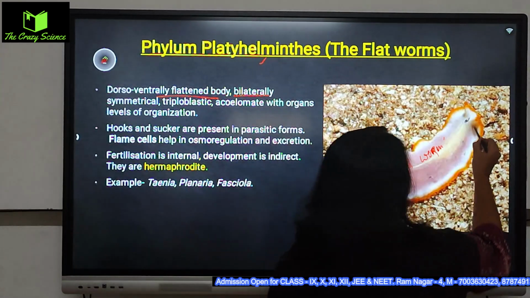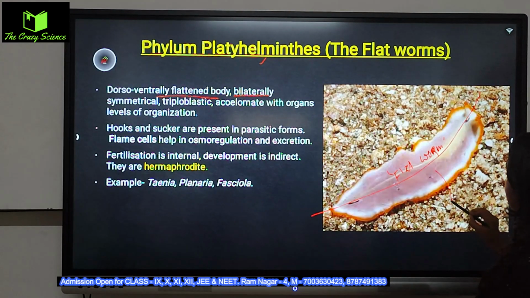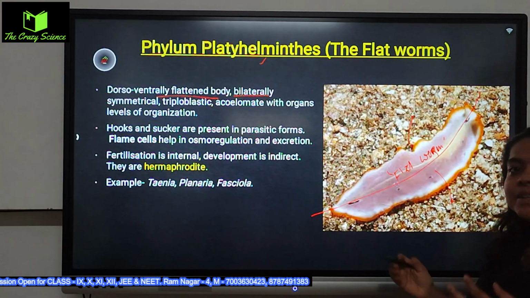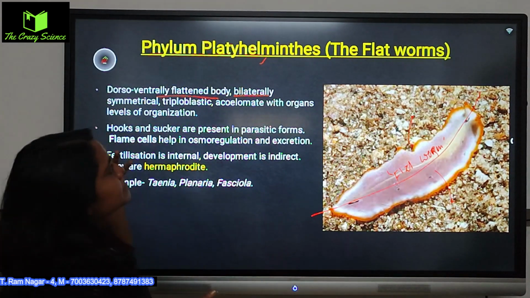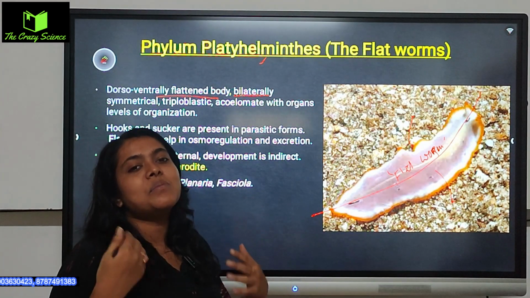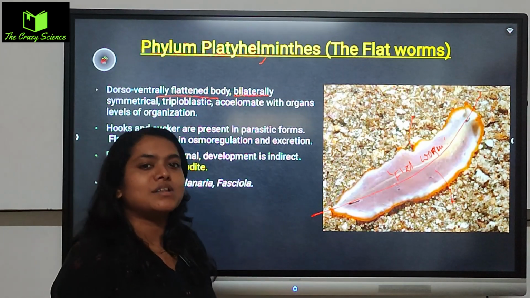Bilateral means if I cut only once, after cutting I will get equal halves of their body. Means 50-50% will be obtained. In Platyhelminthes you will see their body organization is bilateral. Means things are getting quite advanced gradually.